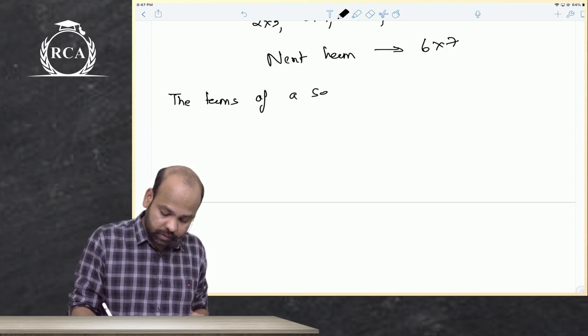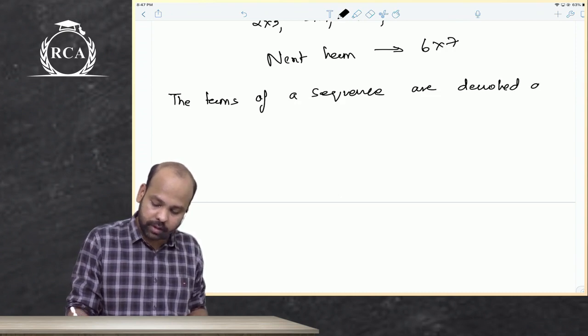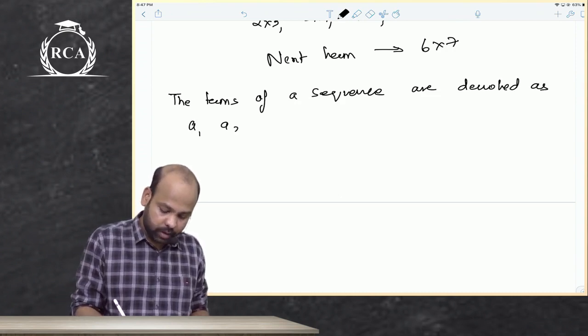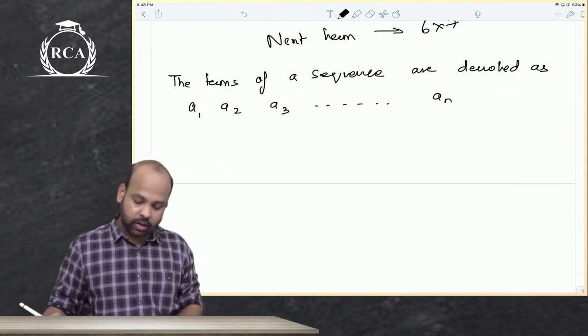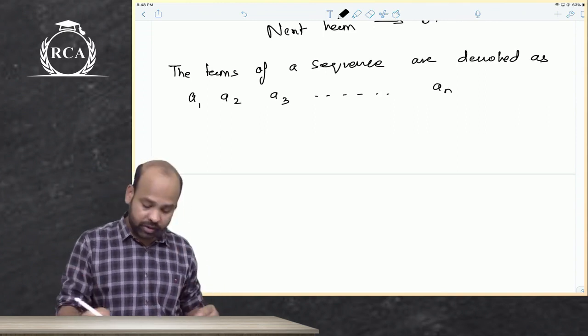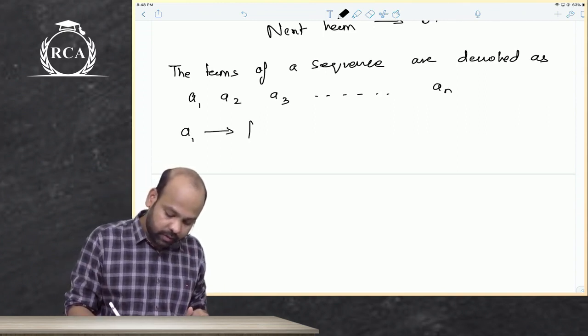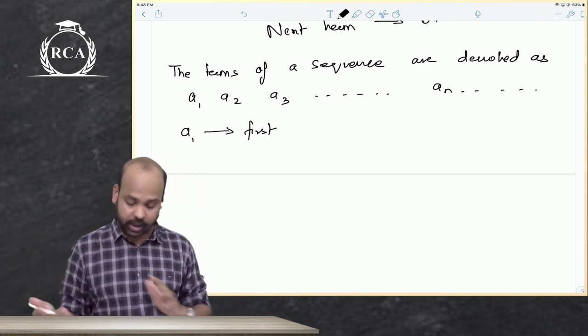The terms of a sequence are denoted as A1, A2, A3, so on till AN, guys. The terms of a sequence, beta, are denoted as A1, A2, A3, so on till AN, which means A1 is the first term, and it can go beyond AN also, beta. Not necessary that it should stop at AN.